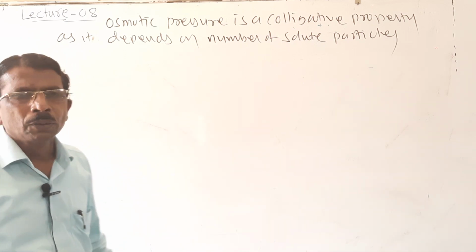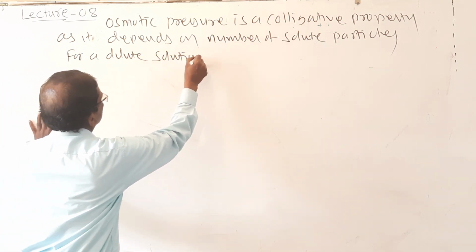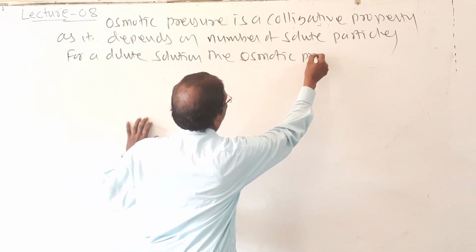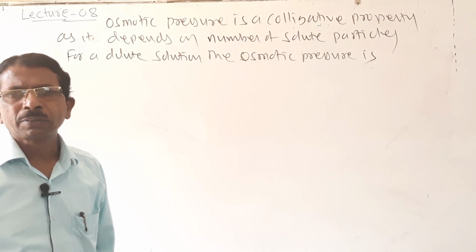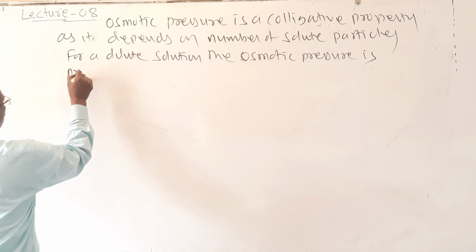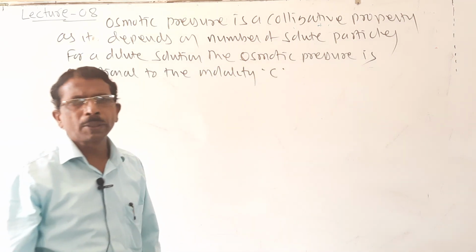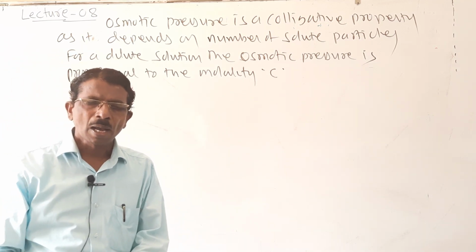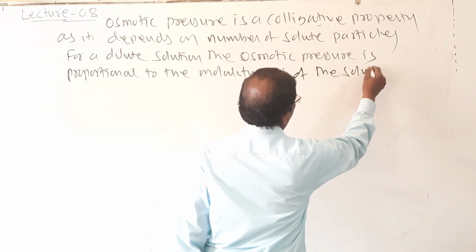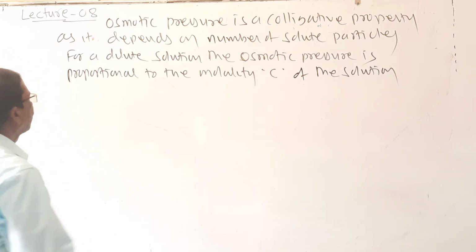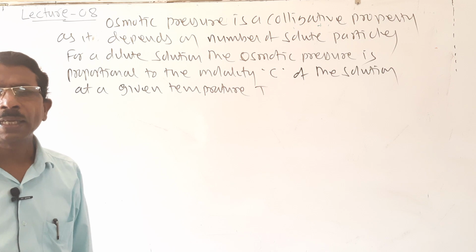So for a dilute solution, the osmotic pressure is directly proportional to the molality, that is the concentration term, represented by C. Look here students, for a dilute solution, the osmotic pressure is directly proportional to the molality C of the solution at a given temperature T. Then how is it expressed?